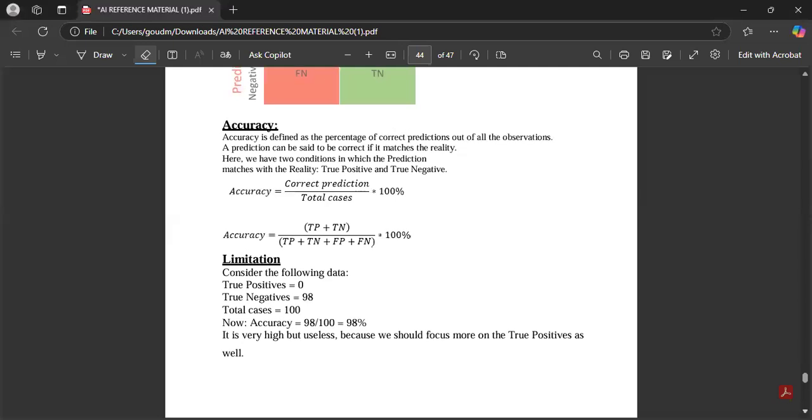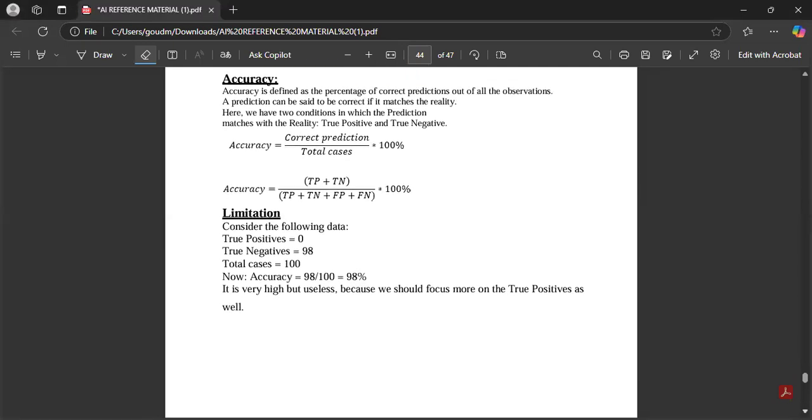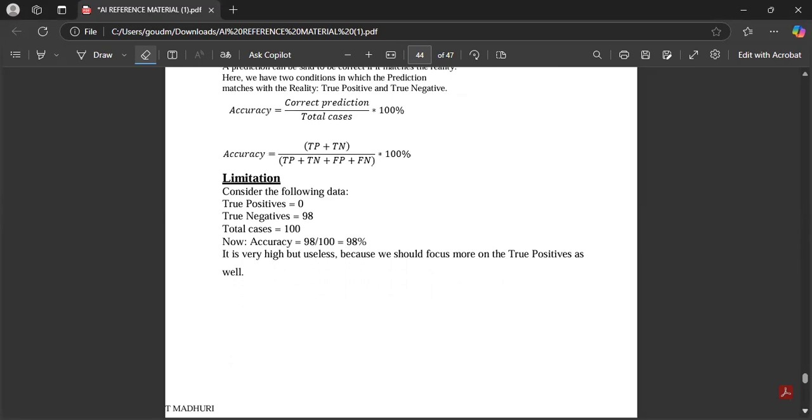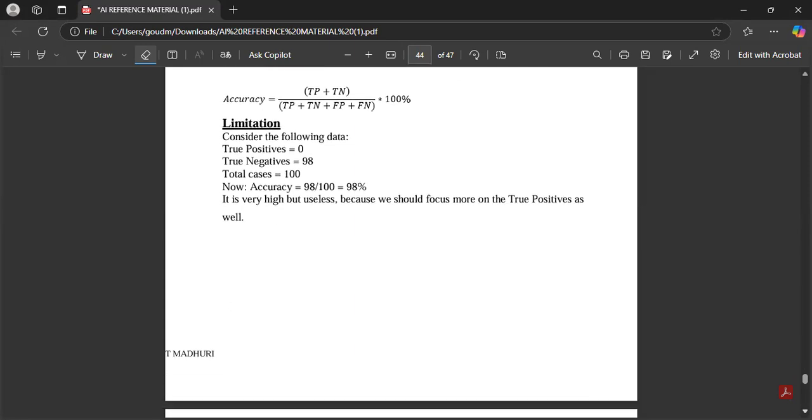We will see accuracy with an example. When they ask you to explain with an example, they will give it this way: true positive is 0, true negative is 98, total cases is 100. Here the accuracy is very high but useless, because we should focus more on the true positives as well. Even though we are getting 98 percent, we will not say it is a good model, right, children?